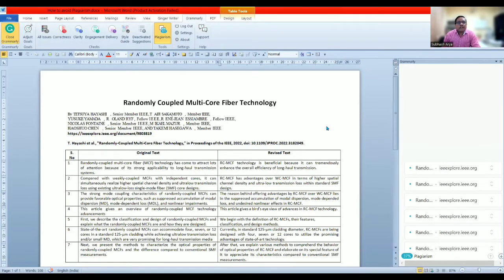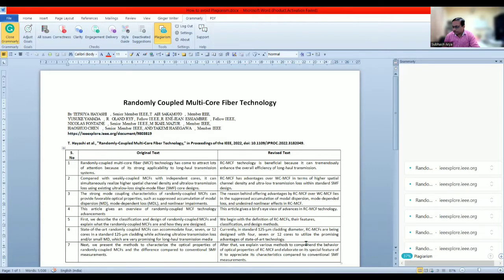So, as an example, I have taken one article published in IEEE. Title is Randomly Coupled Multi-Core Fiber Technology. So you can see the authors are T. Hayashi et al. And published in the proceeding of IEEE 2022. And you can access this article at this link that is given here.